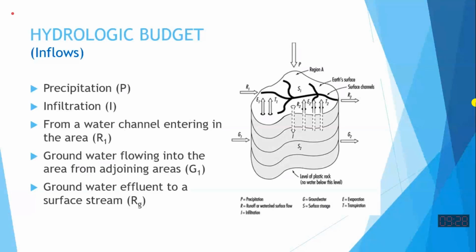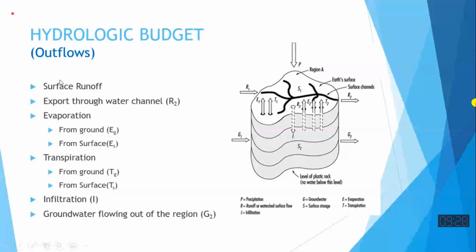Why is evaporation not mentioned? Because evaporation is not inflow to the surface or ground. Evaporation is outflow. So that will be mentioned in the next slide when we move to that. The next slide is showing mostly the outflows. Now precipitation is not represented over here. Only the outflow components are mentioned over here.